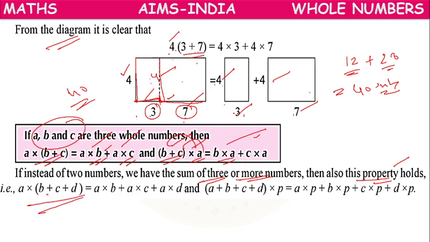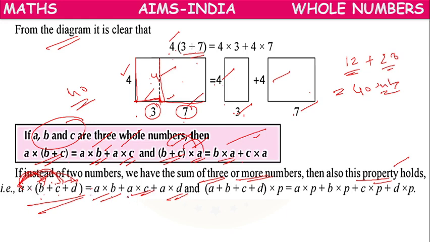So if A into B plus C plus D is there, we have to multiply each element in the bracket separately with A. A into B, first term. A into C, second term. A into D, third term.